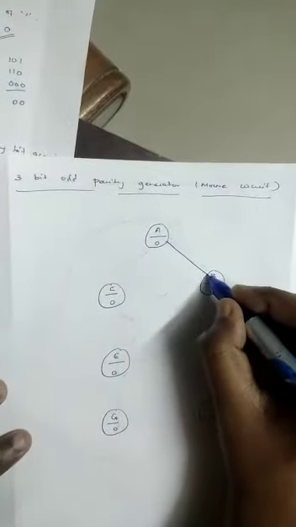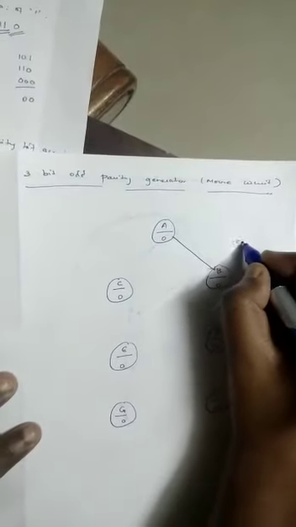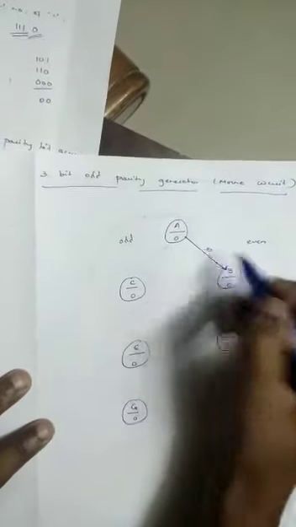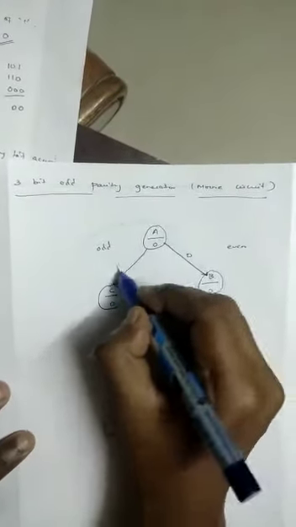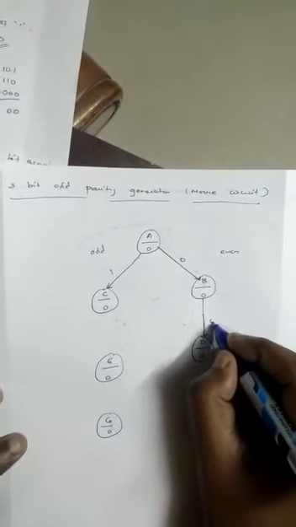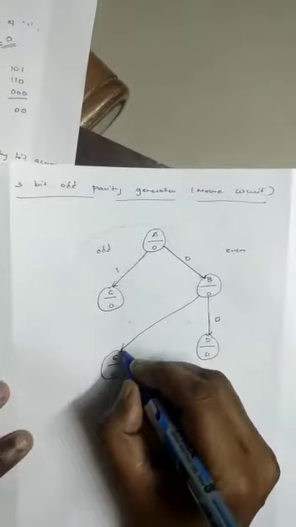Right, in all these cases the output is 0. You can check in your Mealy circuit, right? So initially if I am in state A, let this be the even side and this be the odd side. 0 means I'll come here, 1 means I'll come here. From B, if it is a 0, I'll come here, and if it is a 1, I'll come here.